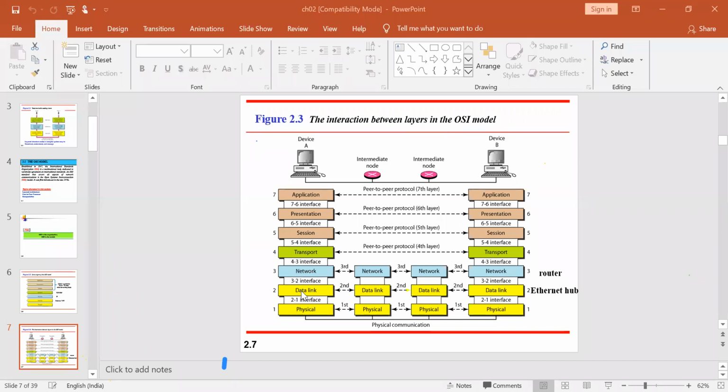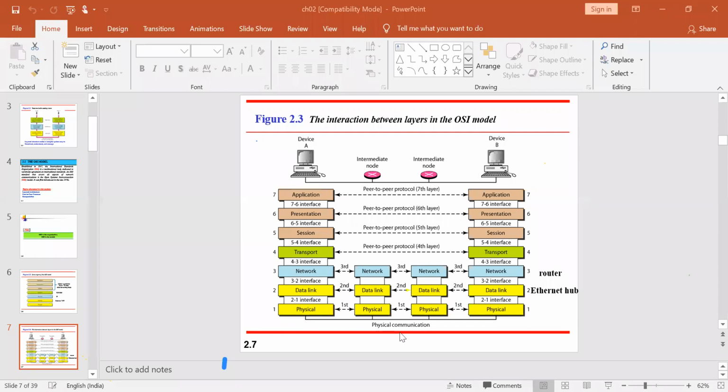In the network layer, it will see the route, which is the best route for us. Once the route is available, it will transmit the data to the data link layer. In the data link layer, error control will be available, followed by flow control. Both will be considered. Once it is done, it will be transmitted to the physical layer.